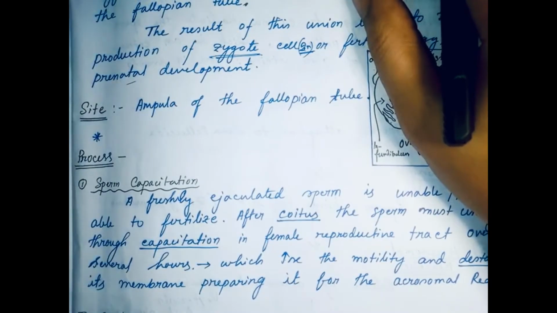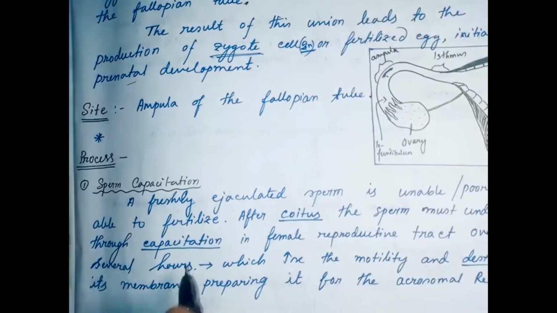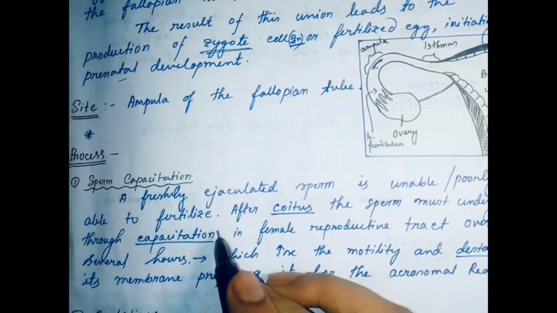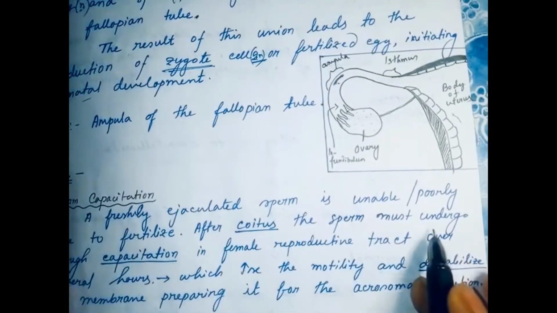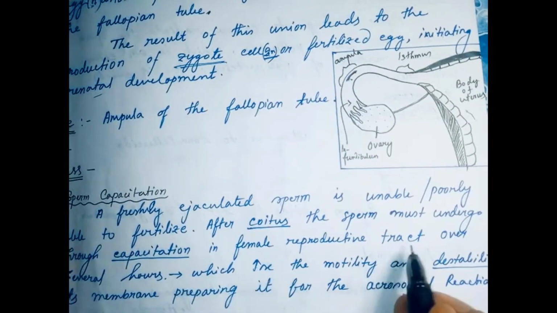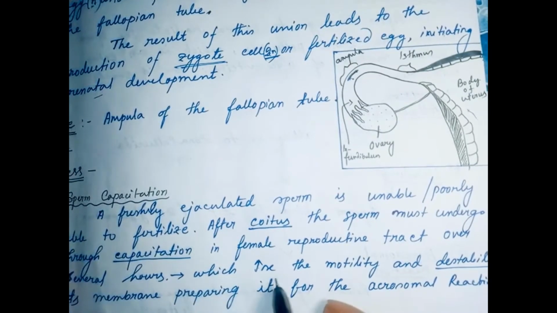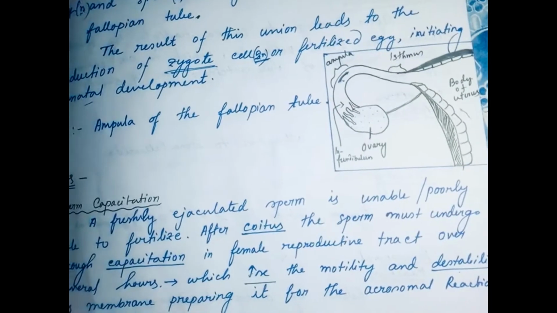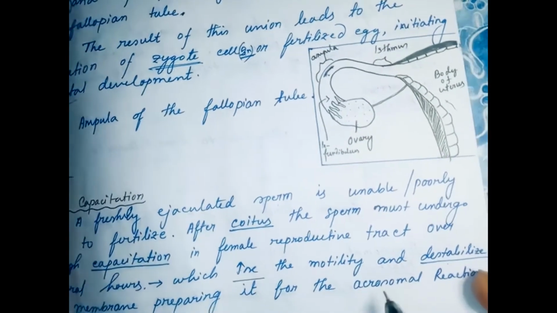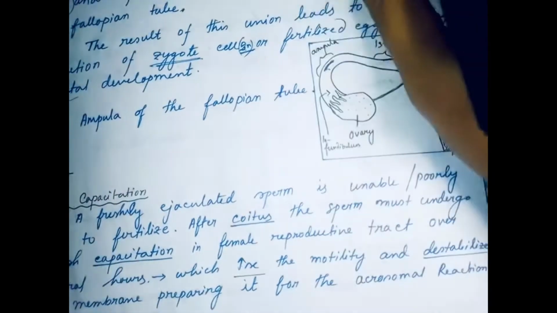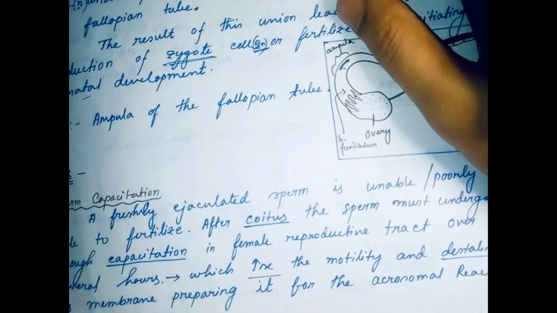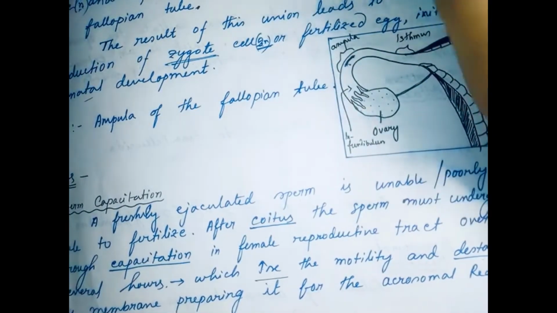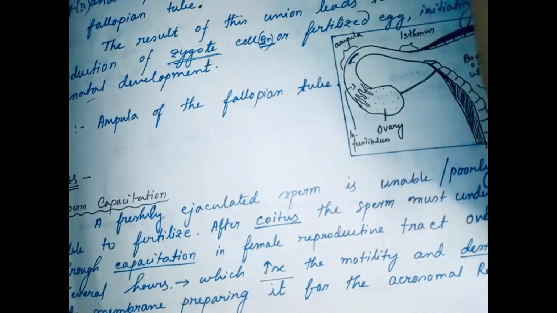Capacitation. What is sperm capacitation? Freshly ejaculated sperm is unable or poorly able to fertilize, because they don't have the motility to go to the egg. After coitus, the sperm must undergo capacitation in the female reproductive tract over several hours, which increases motility and destabilizes its membrane, preparing it for the acrosomal reaction. So basically, the main purpose of capacitation is to make the sperm more capable of fertilizing the egg.